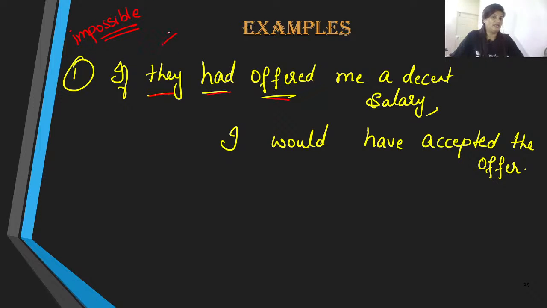This action will never come true. But now we are thinking about a different outcome. We are imagining a hypothetical situation, obviously. If they had offered me a decent salary, if they had done so in the past, then I would have accepted the offer.